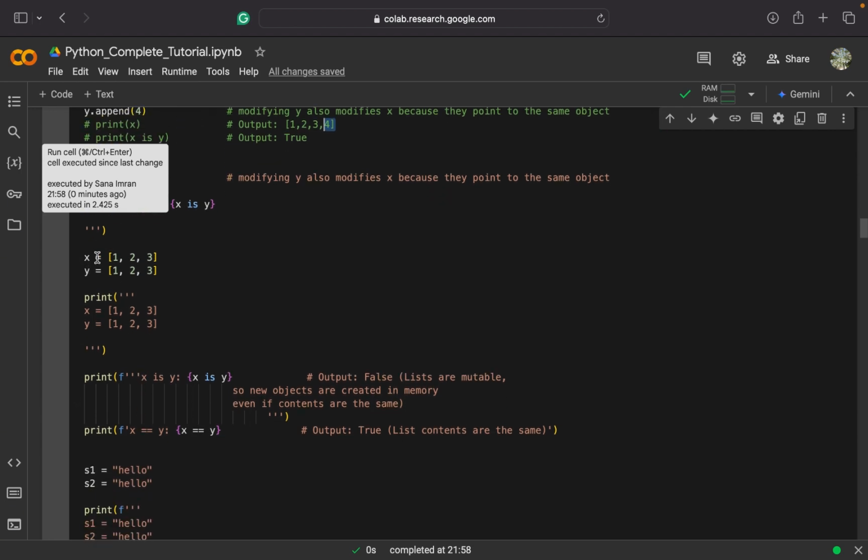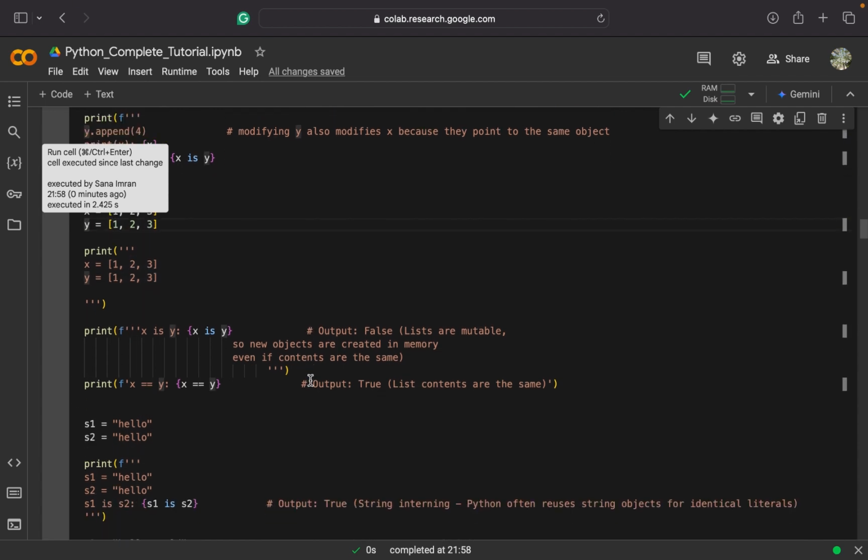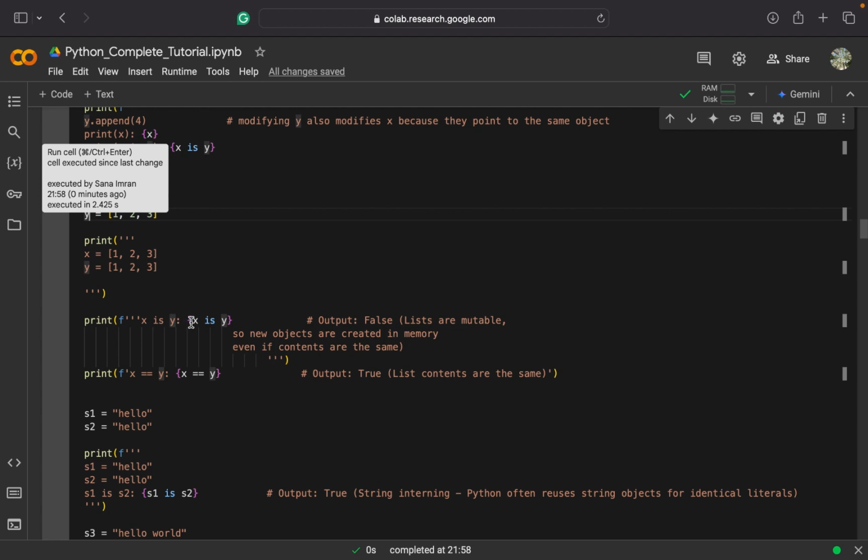And if I have taken two separate variables and stored the same lists separately in the two variables, now it will not return true for x is y, because here the contents are the same, but as lists are mutable objects, they can be changed. I can change y afterwards, but x's value will not be changed by using y.